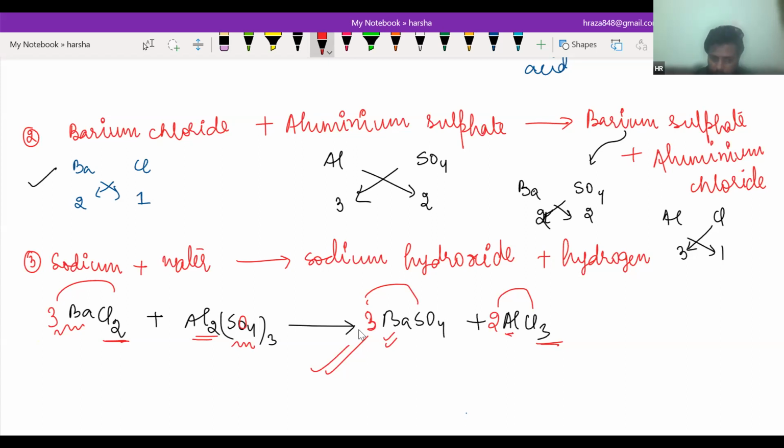Please write it and then we will discuss sodium plus water. Sir, in 3BaSO4, why isn't it 12SO4? Because you're multiplying it by 3. Are you talking about the left side or the right hand side? No, sir. Sorry, sir. It's right. Okay. Please write it and let me know if you are done with this.